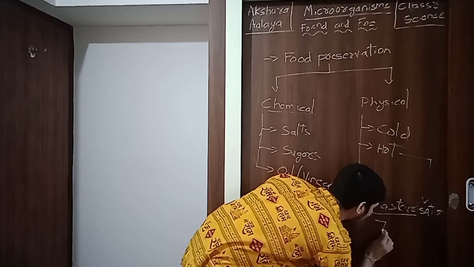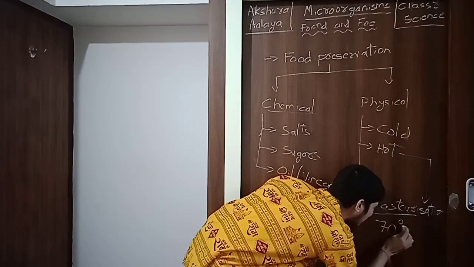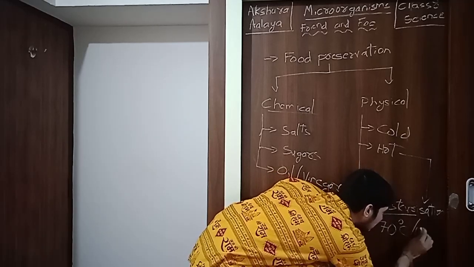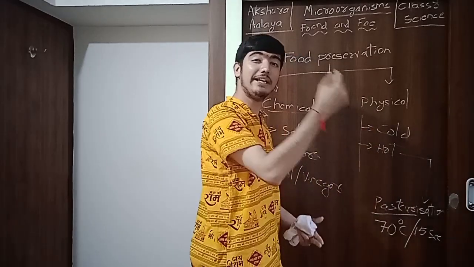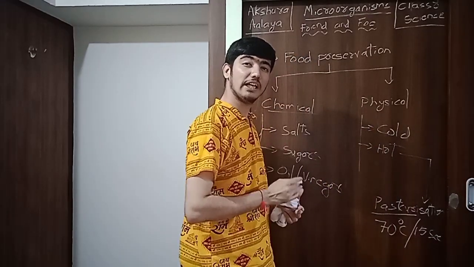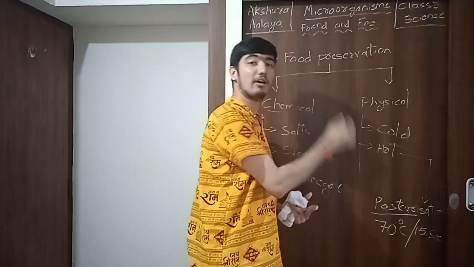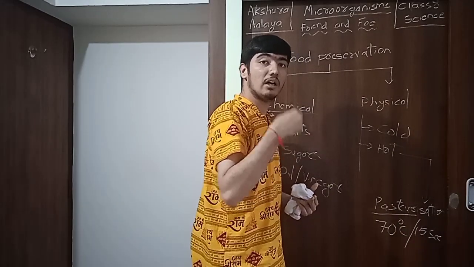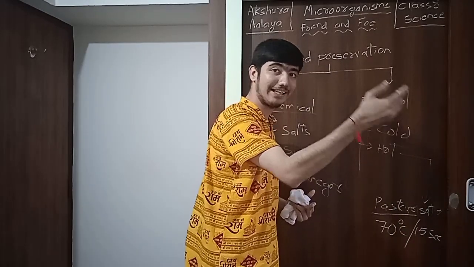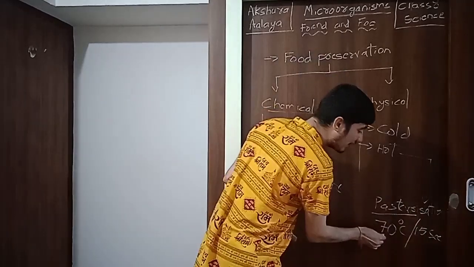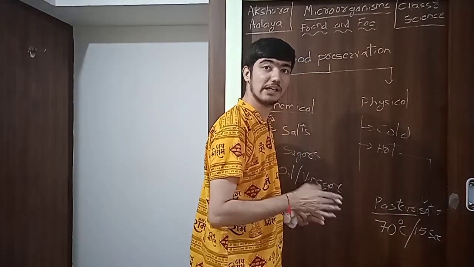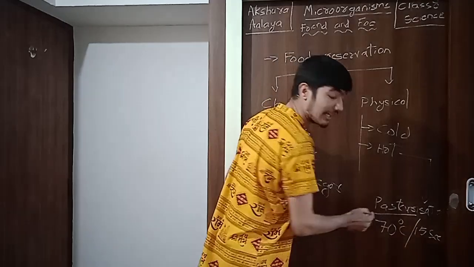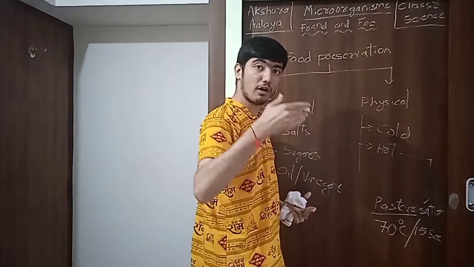In this technique, milk is heated to 70 degrees Celsius for just 15 seconds and then immediately cooled down. In that case, what will happen? Microbes present in milk will face a heat shock and they will die. When it is suddenly cooled, all the microbes will get killed. In such a case, milk can be used for a longer time.